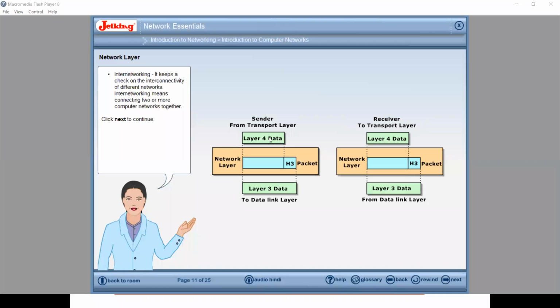Which one is the next layer? Be fast. Transport layer. Very good. Next layer is transport layer. Okay, see.